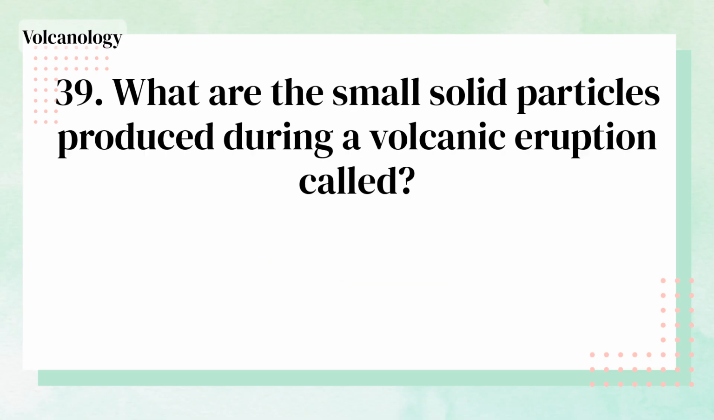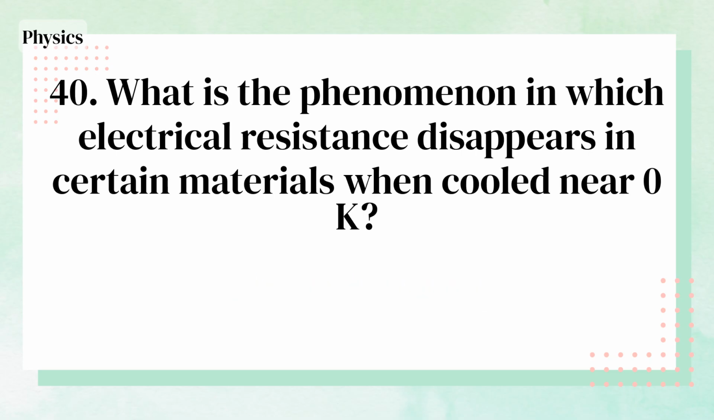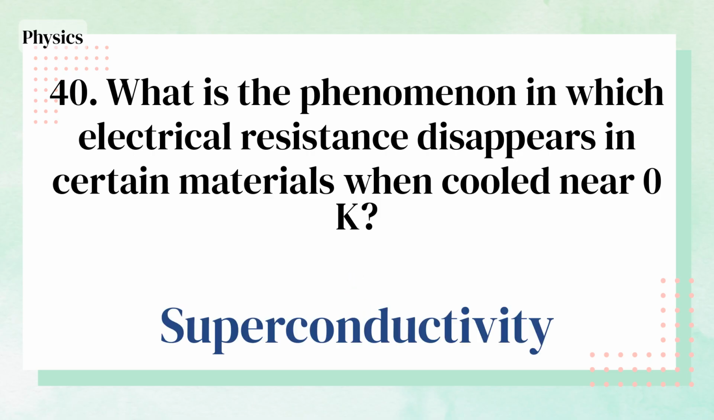Graphite. What are the small solid particles produced during a volcanic eruption called? Volcanic ash. What is the phenomenon in which electrical resistance disappears in certain materials when cooled near 0 K? Superconductivity.